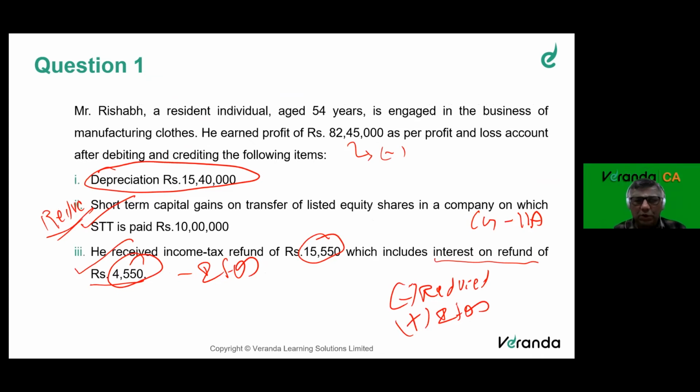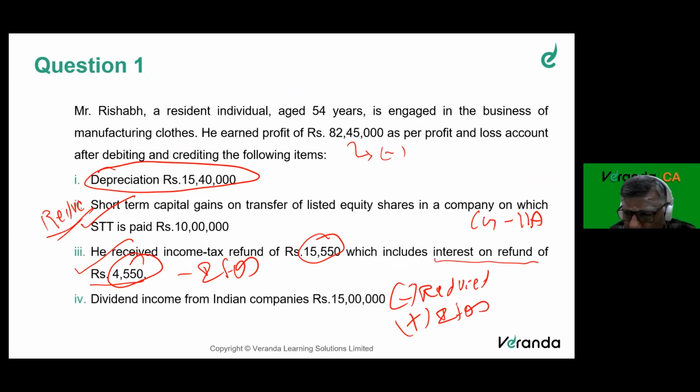Here starts the question. First, I will compute PGBP, my dear friends. 82,45,000. I will not add depreciation. That is correctly only charged. Only extra depreciation needs to be charged. Don't disallow depreciation.